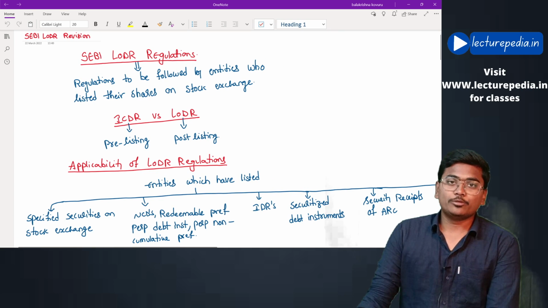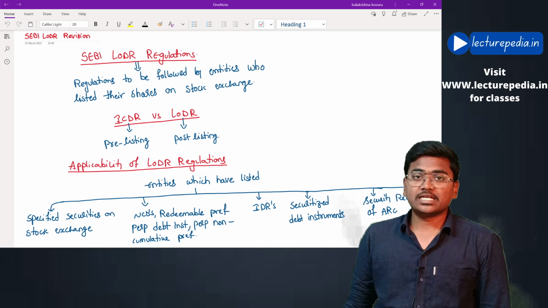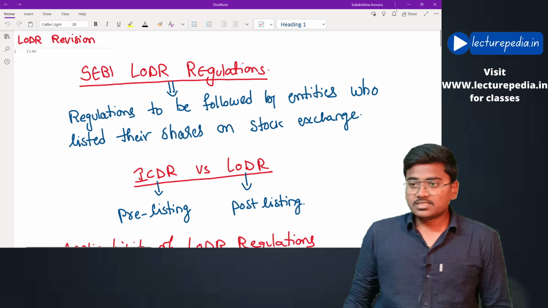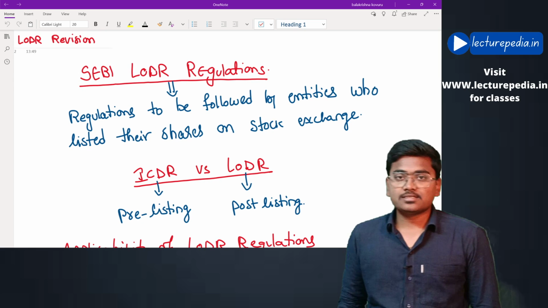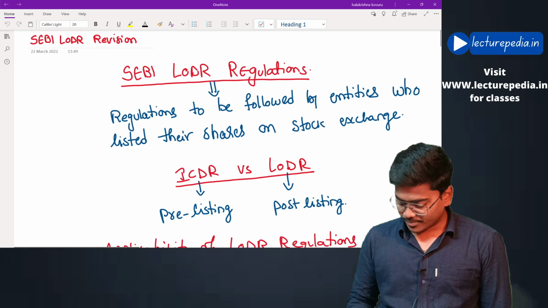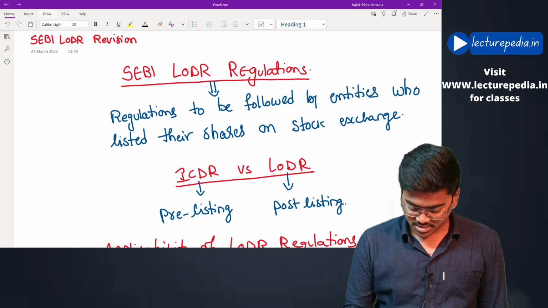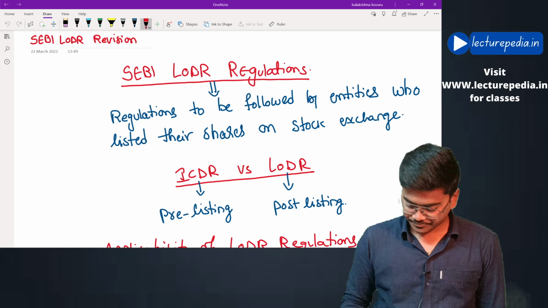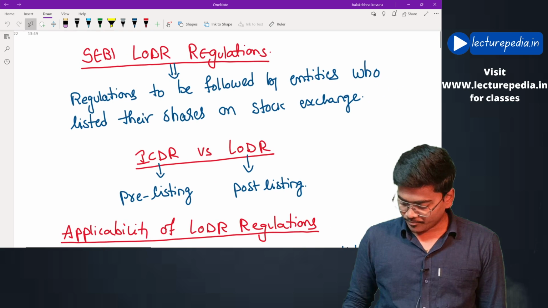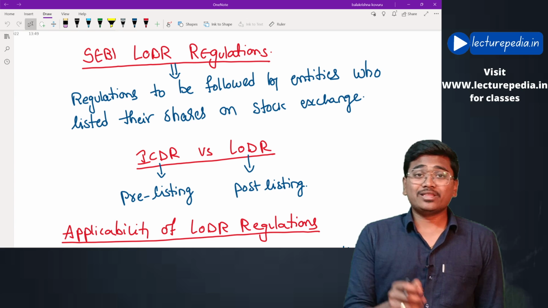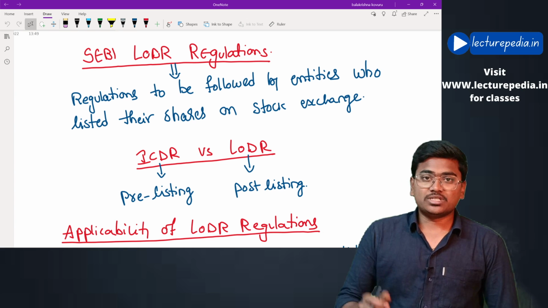In this video, we will be revising SEBI LODR regulations, the SEBI Listing Obligations and Disclosure Requirements. Basically, these regulations are issued by the Securities Exchange Board of India. Now, which entities have to follow these regulations? All the listed entities must follow these regulations.